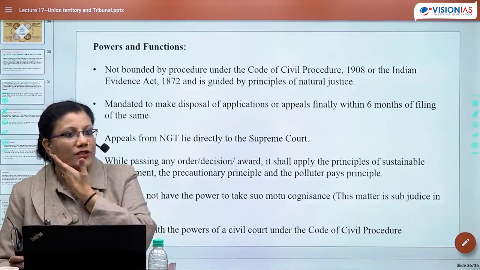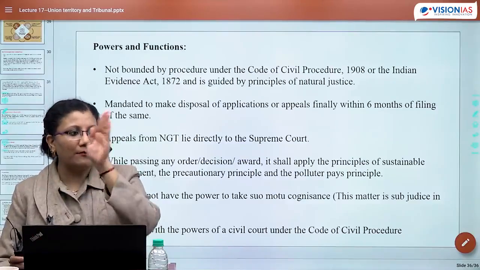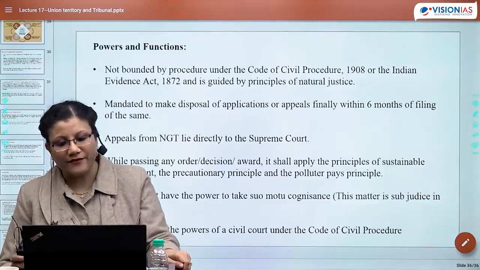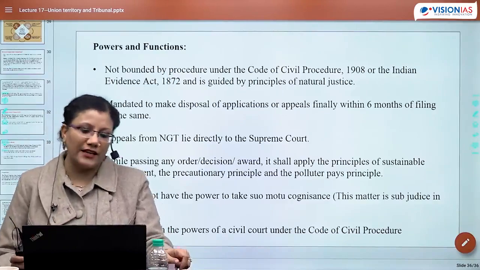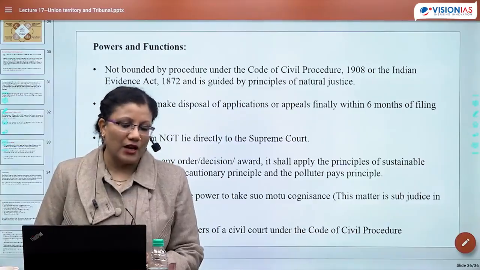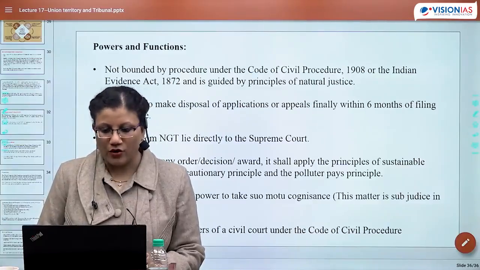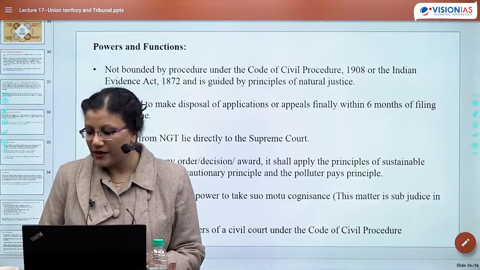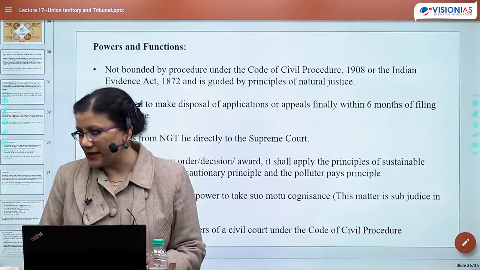So article 262 के basis में parliament then passed two acts. So we have dealt almost with all categories of tribunals as well, right? So this is all for today's discussion.